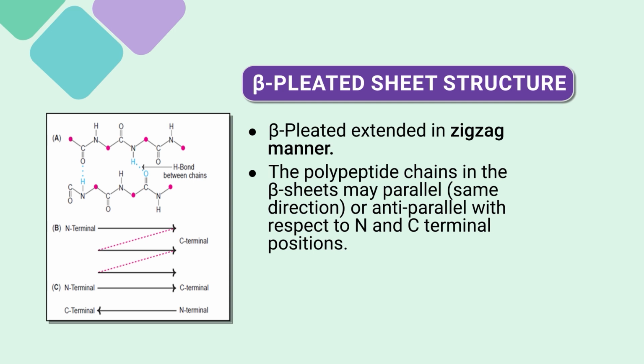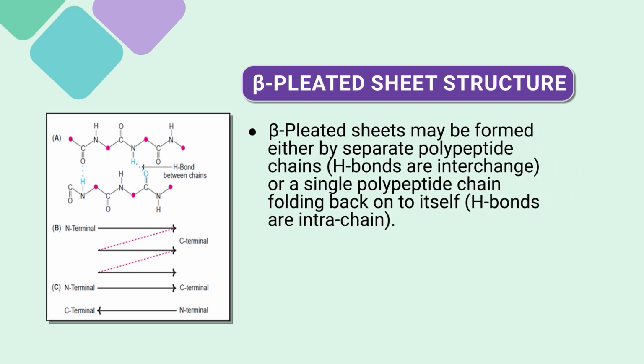The polypeptide chain in a beta sheet may be parallel, as you can see in image B, in the same direction, or anti-parallel with respect to the N and C terminal. That anti-parallel arrangement we can see in image C. So, a beta pleated sheet may be formed either by separate polypeptide chains, where H bonds are interchain, or by a single polypeptide chain folding back onto itself, where the H bonds are intra-chain bonds. So, this is about the beta pleated sheet structure of the secondary structure of protein.